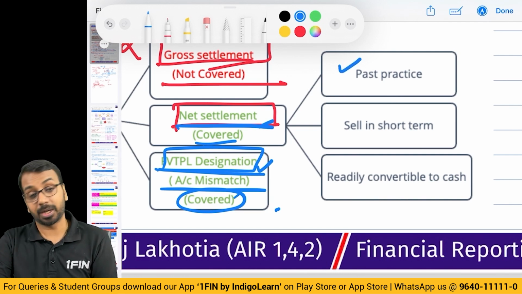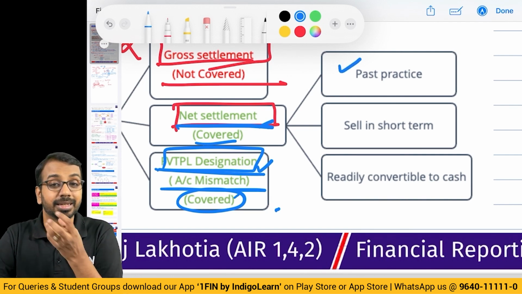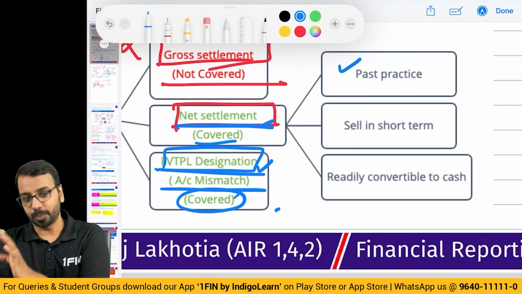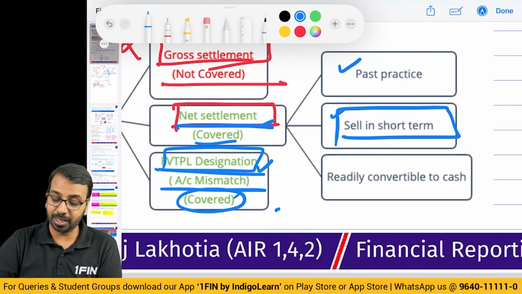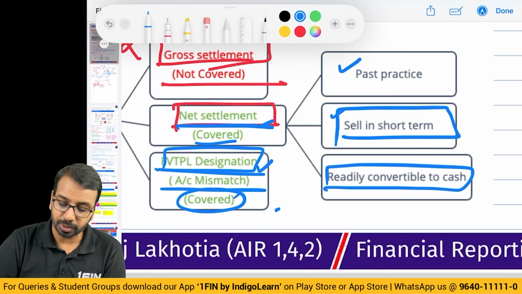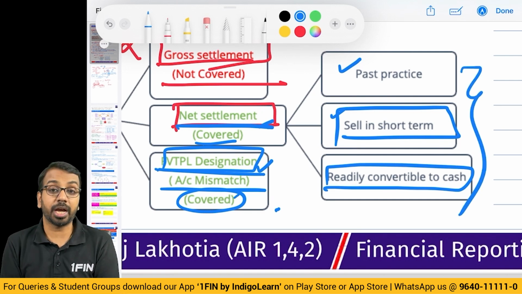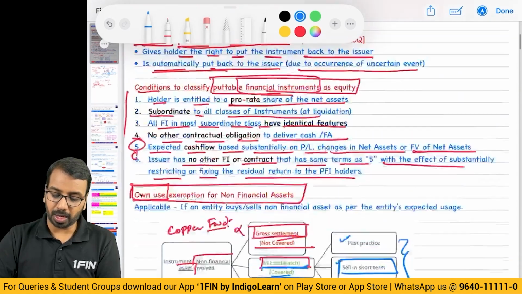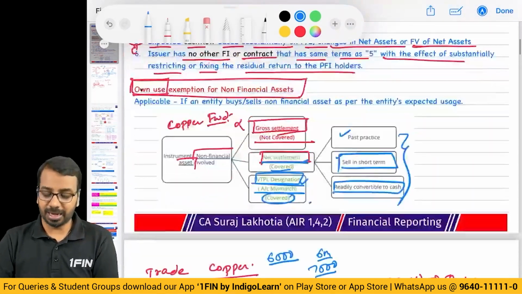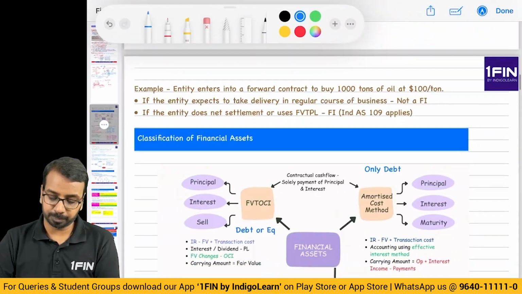And as far as net settlement is concerned, how do you determine? You check either the past practice, whether the entity has settled on a net basis in the past, or whether the entity will sell it in the short term immediately after taking delivery, or whether it is readily convertible to cash. These are some indications to check whether it is net settled or not. Okay, so this is the conceptual part of financial assets, financial liability and equity.